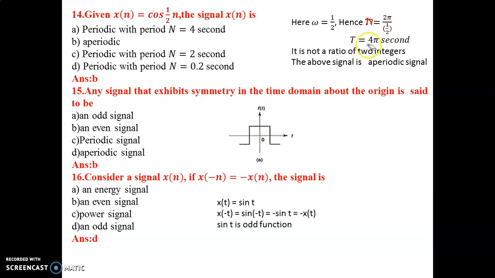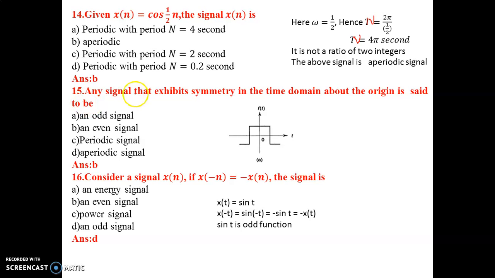N is equal to 2 pi by omega. Here it is not T, it is equal to N. So simplifying, we get N is equal to 4 pi. If you see this ratio, it is not a ratio of two integers, so it is said to be an aperiodic signal. So the correct option is option B, aperiodic.